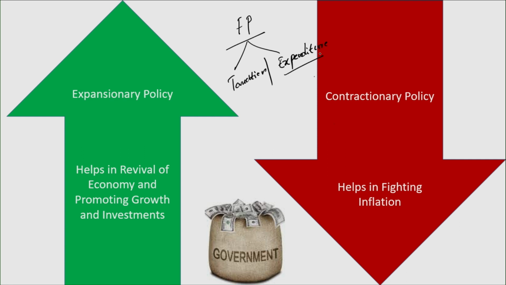Imagine the government reduces taxes, whether income tax, direct tax or indirect tax. For this example, let's say the government reduces GST on all goods and services. A 12% category of goods now attracts only 6% GST, and 18% attracts only 12%. So when the tax rates in the economy come down, what do you think is the impact upon consumption? Obviously, one can easily anticipate that when tax rates decrease, consumption increases.